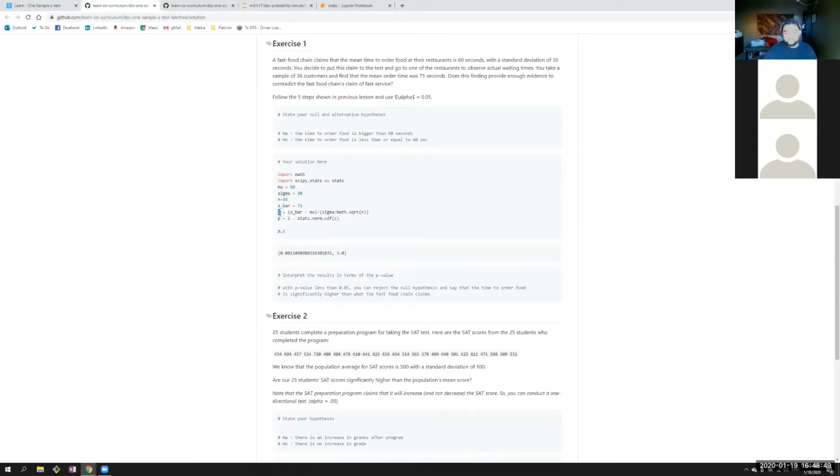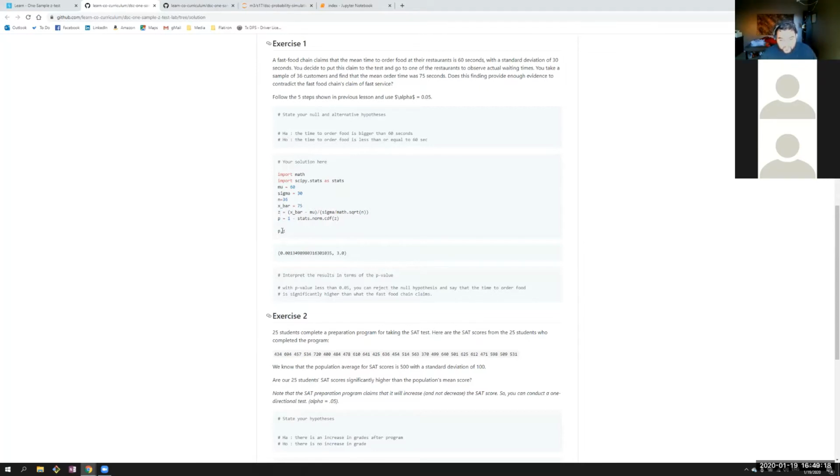So we get the z-score, and the z-score tells us: x bar is the mean that we observed, subtract that from the population mean, and then divide by the standard deviation divided by the square root of the sample size. That tells us that observation is that many standard deviations away from the population mean. So the z is now telling us that the 75-second score is some number of standard deviations away.